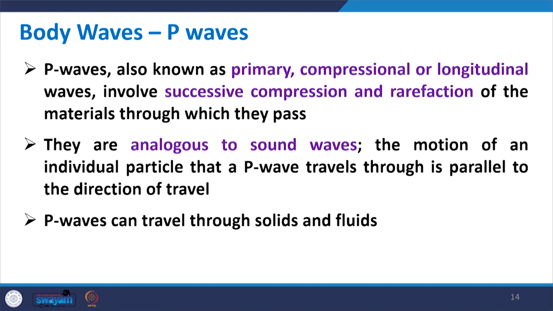They are analogous to sound waves. The motion of an individual particle is parallel to the direction of travel. P waves can travel through solids as well as fluids.